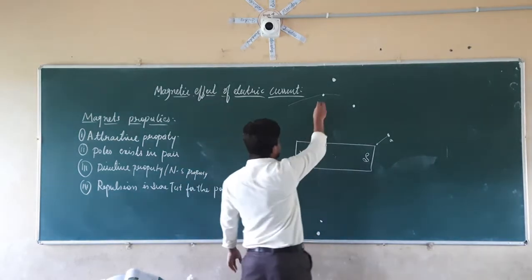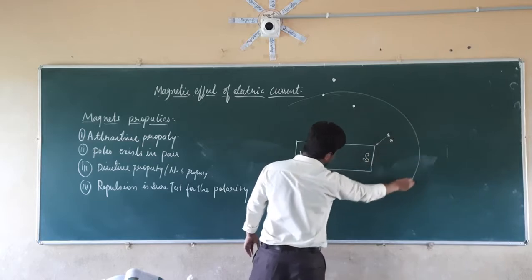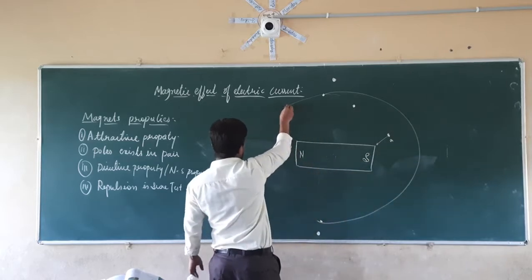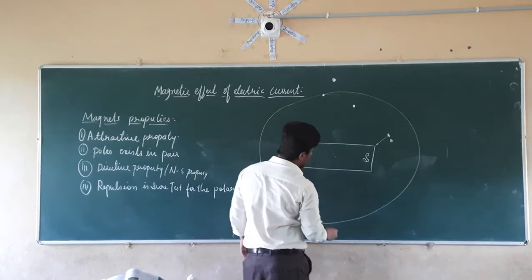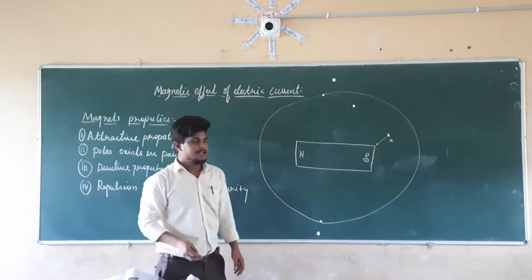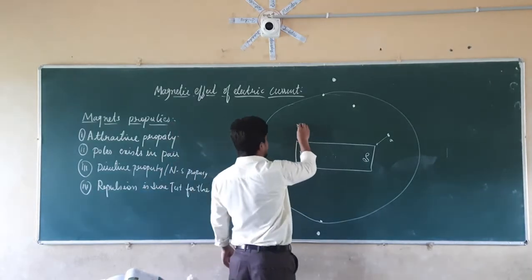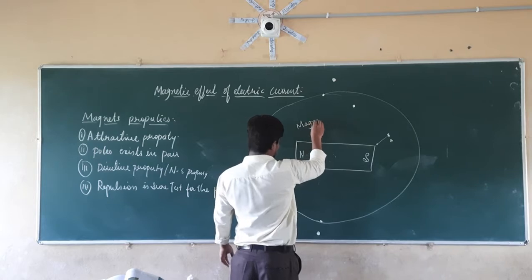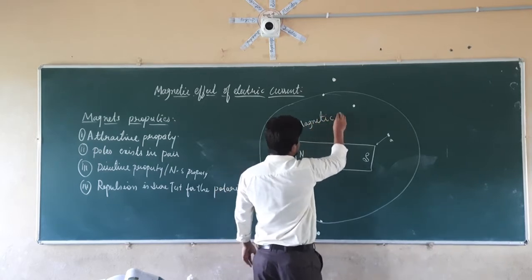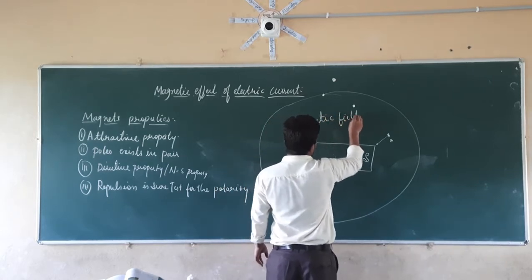So whatever the region around the magnet which is coming here, where the magnetic force is acting, that region is nothing but known as the magnetic field. It is known as the magnetic field.